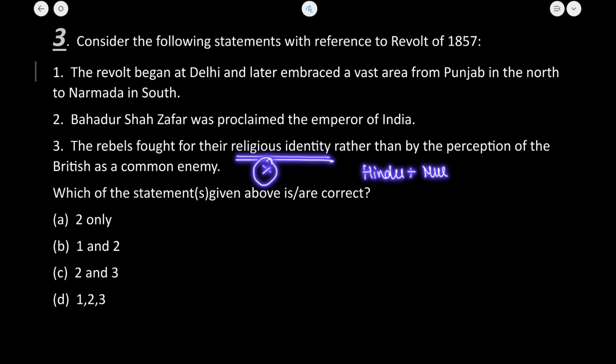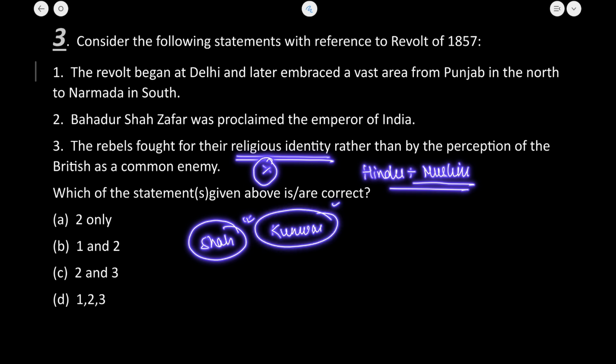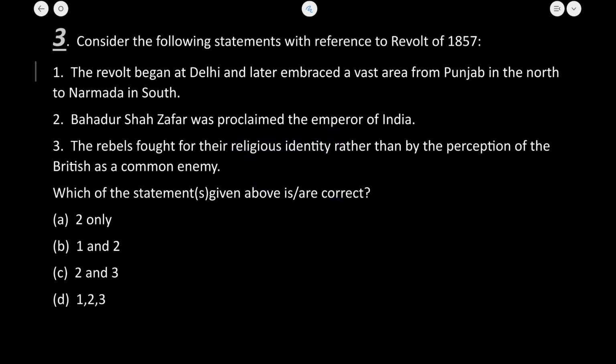Various leaders were there. Shah Mal led this revolt at Bagpat. Kuvar Singh, who was a Hindu, led this revolt in Bihar. Bahadur Shah Zafar, Maulvi Ahmadullah in Bareilly. These were the leaders. They were not concerned about their religious identities, but they had the common perception of the British as a common enemy.